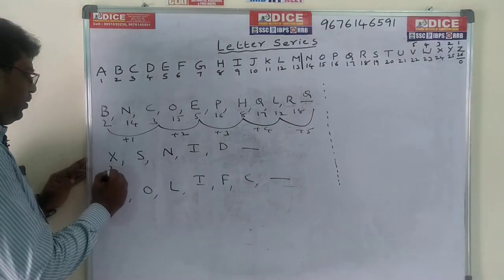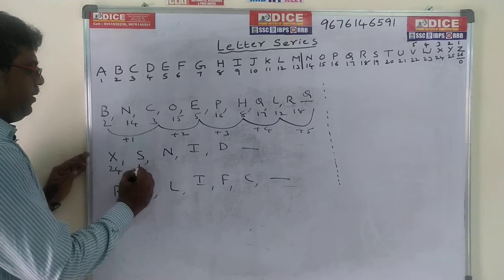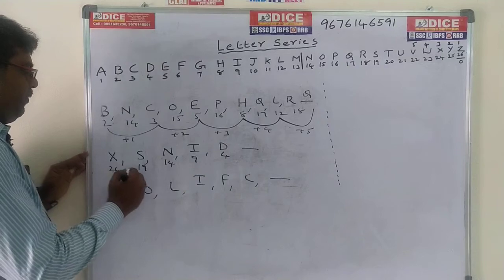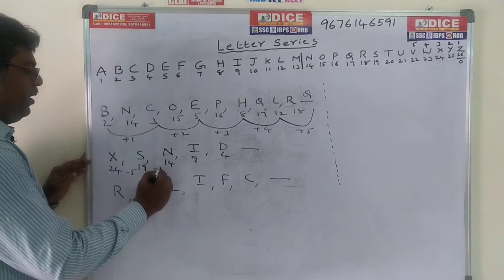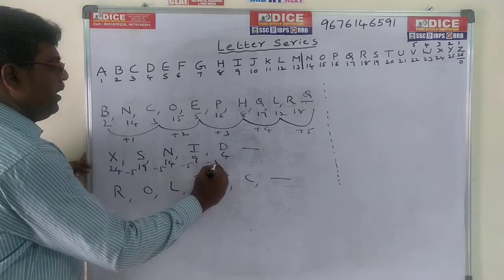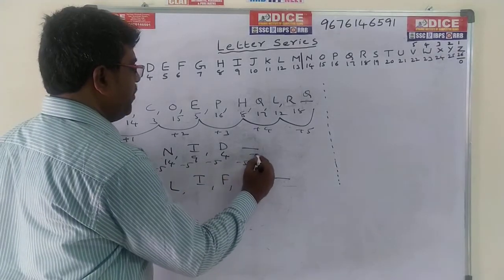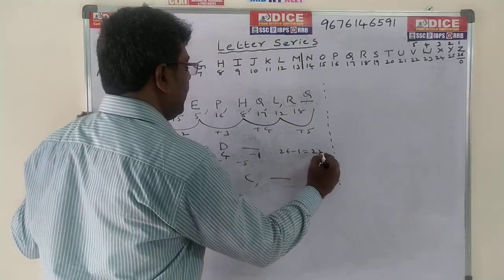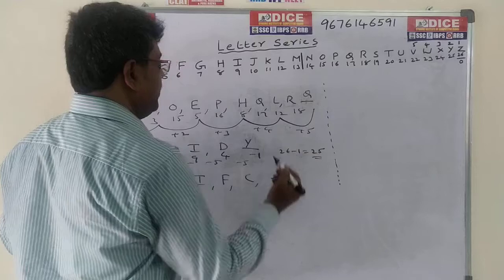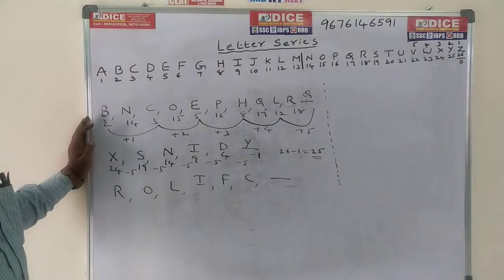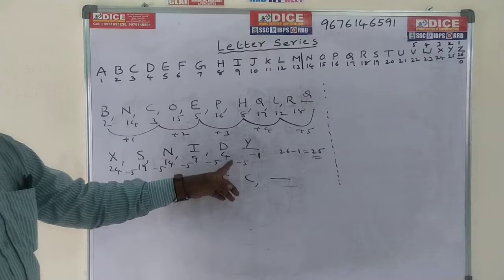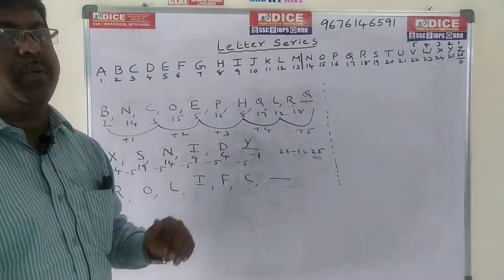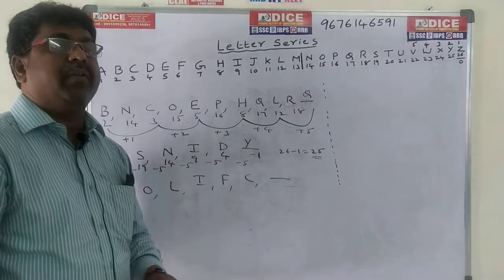X means 24, S means 19, N means 14, I means 9, D means 4. The difference here is minus 5, minus 5, minus 5, minus 5. So 4 minus 5 is minus 1. Minus 1 means, as I told you, 26 minus 1, 25 is the answer. 25 means Y is the answer. So every time minus 5. 4 minus 5 is minus 1. We have no value for minus 1, so subtract from the alphabet 26: 26 minus 1, 25. Y is the correct answer.